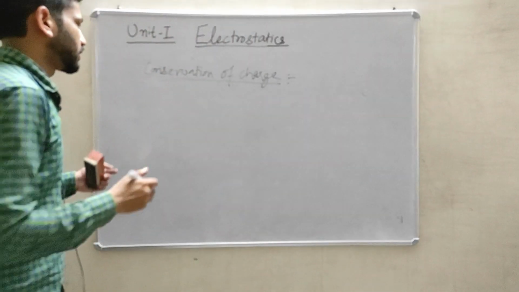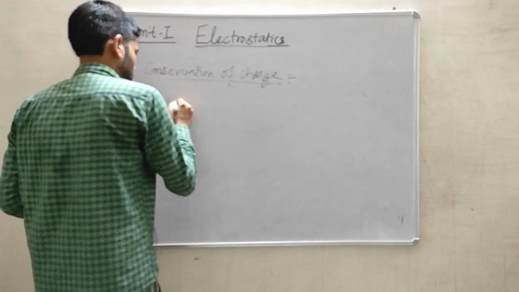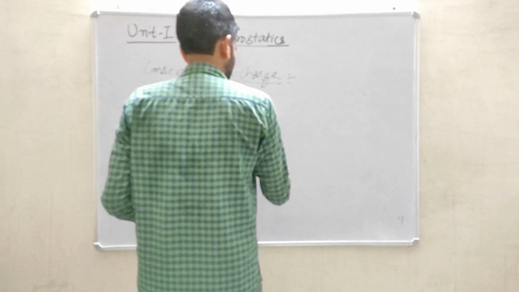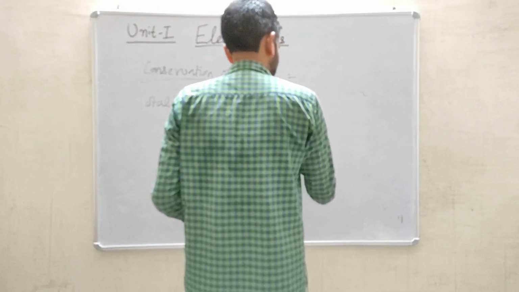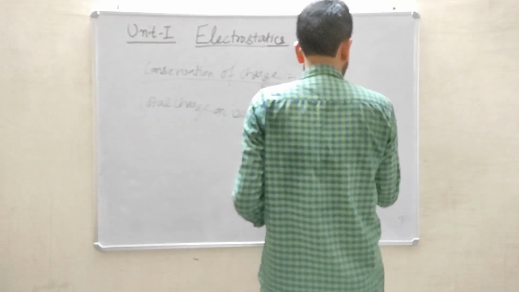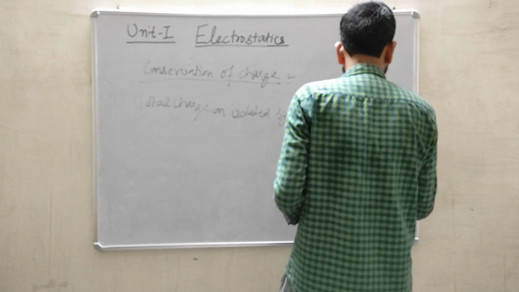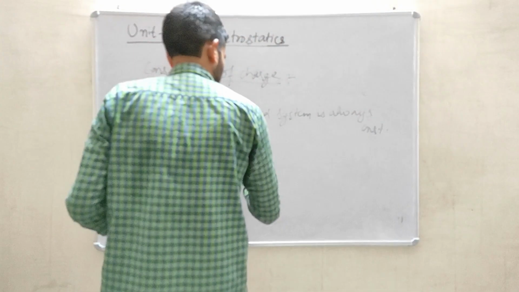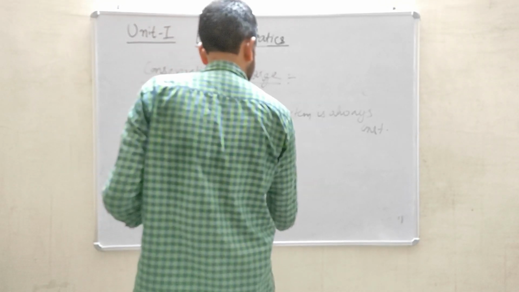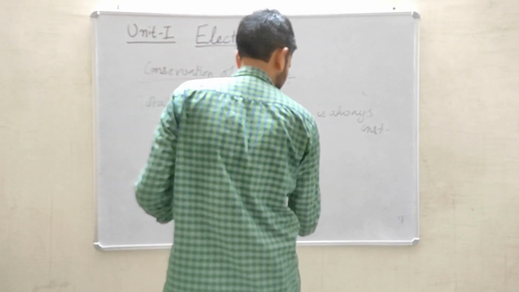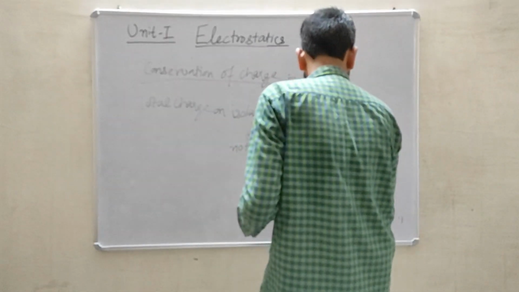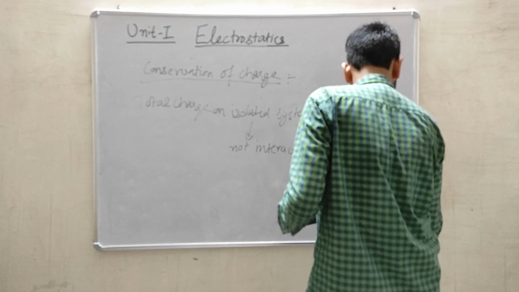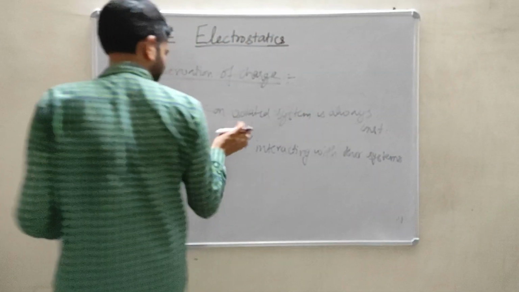So conservation of charge means the total charge on an isolated system is always constant. Isolated system means not interacting with other systems. This is the meaning of isolated.